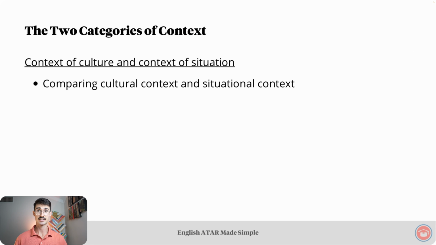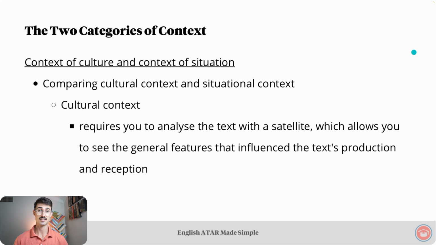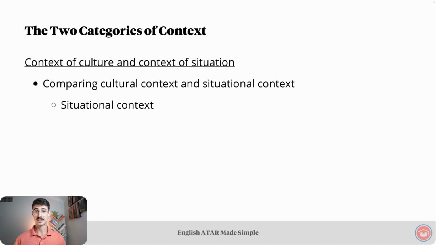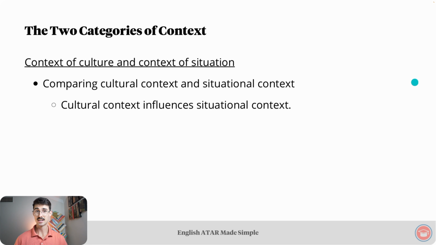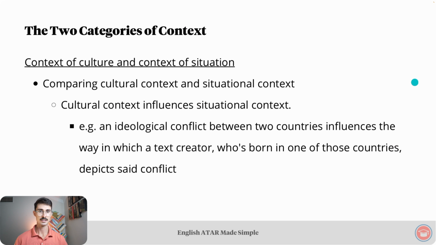Comparing cultural context and situational context. Firstly, cultural context requires you to analyze a text with a satellite, which allows you to see the general features that influence the text's production and reception. On the other hand, situational context requires you to analyze the text with a microscope, which allows you to see the specific features that influence the text's production and reception. The key takeaway here is that cultural context influences situational context. For example, an ideological conflict between two countries influences the way in which a text creator who's born in one of those countries depicts said conflict.